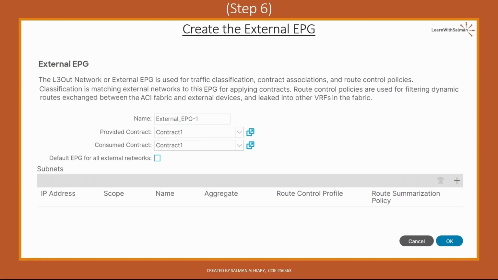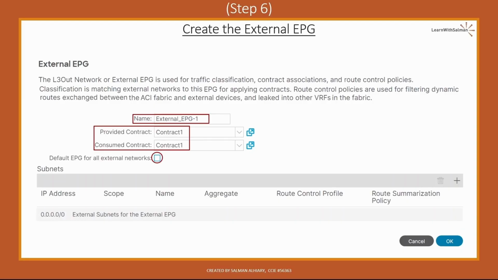We have to provide the name for the external EPG, then specify the provided and consumed contracts. Here I use contract 1 as consumed and provided contract. If we check the default EPG for all external networks checkbox option, a default 0.0.0.0/0 route will be created in the subnets, and it will have the external subnets for external EPG scope configured, as you can see here. Okay? So if you check this one, you will not see the subnets tab, but you will have this configured under the subnets later. Okay?